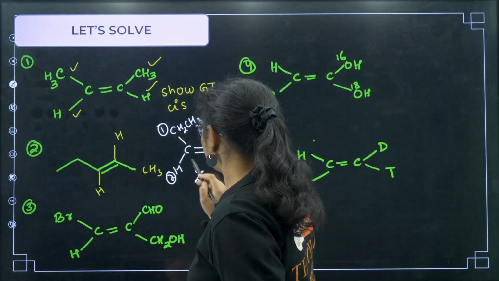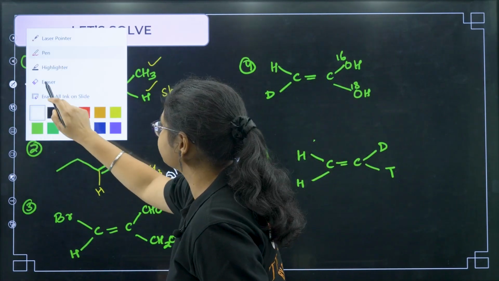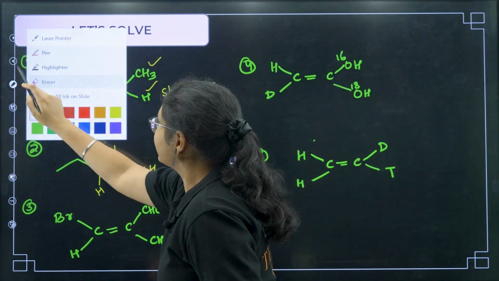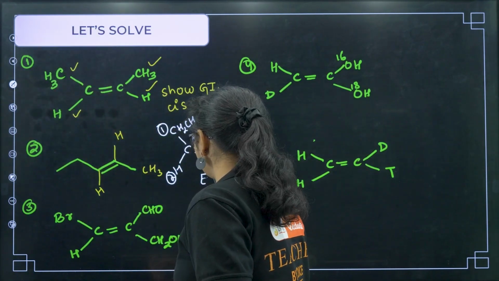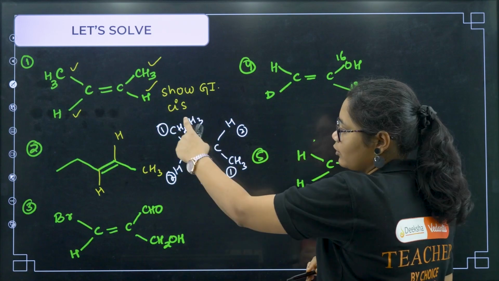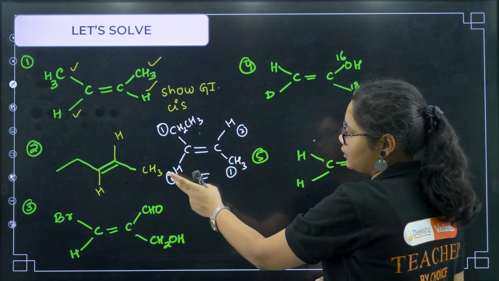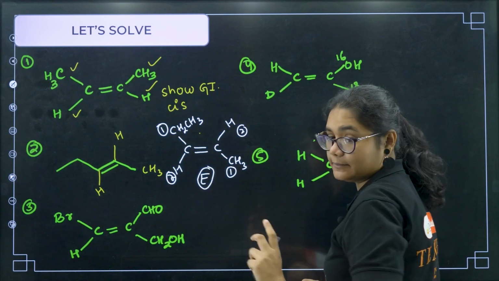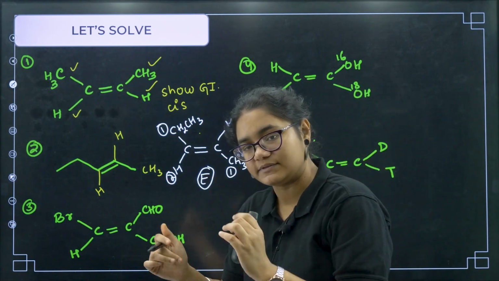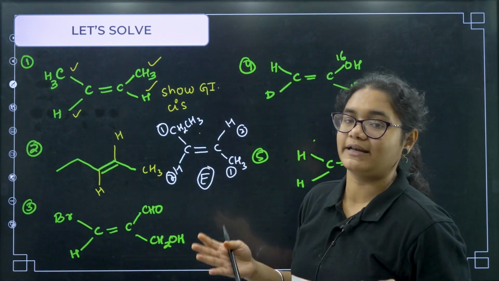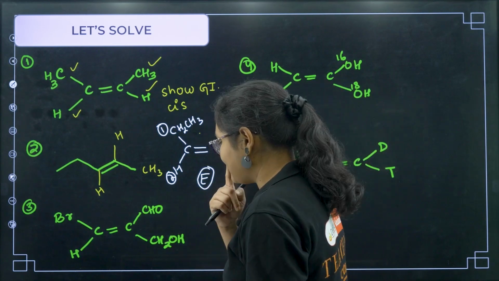One second, I confused you. Okay, this is E. So what I'm saying, if 1 and 1 are on the opposite side, 2 and 2 are on the opposite side, then you will call it as E. If 1 and 1 are on the same side, 2 and 2 are on the same side, then we'll call it as Z. Okay, let us see next example.